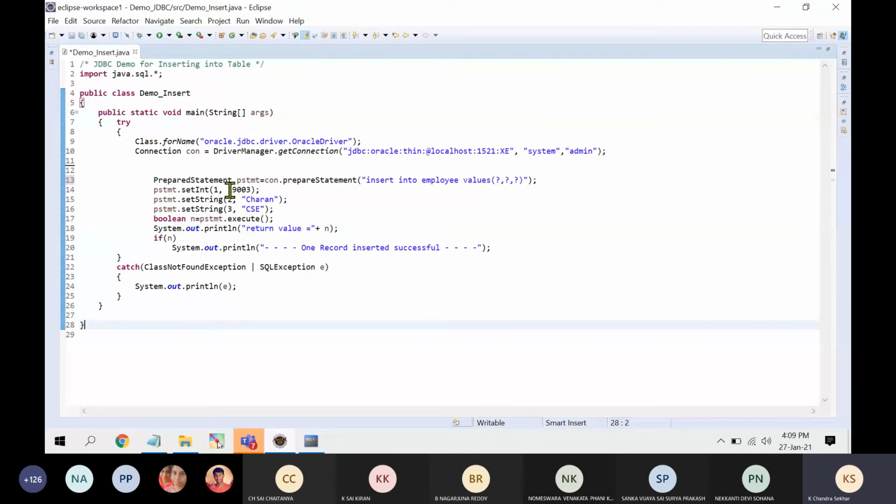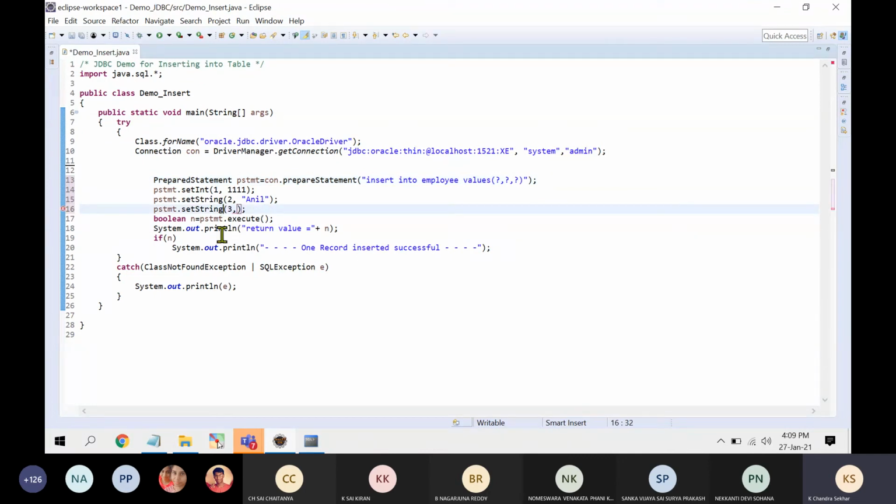Let me write number 1111. The name is, say, Anil. What is the third parameter? The third parameter is employee salary.